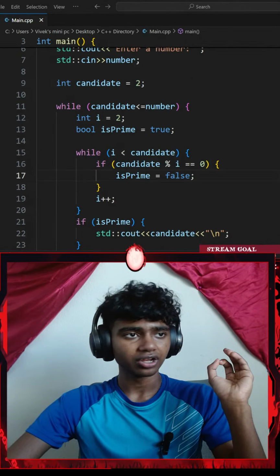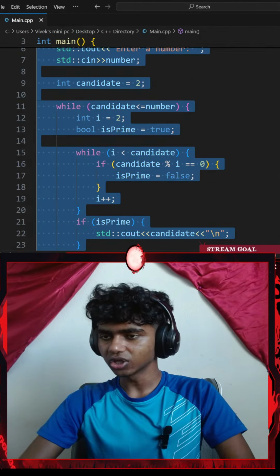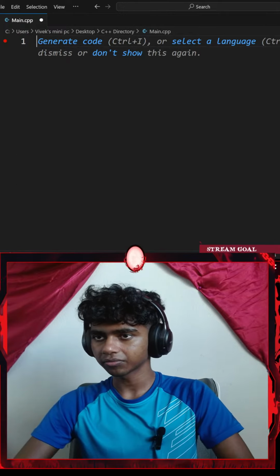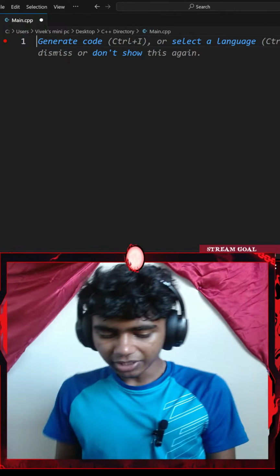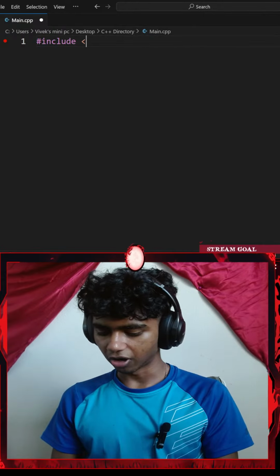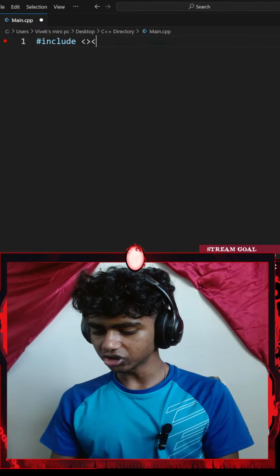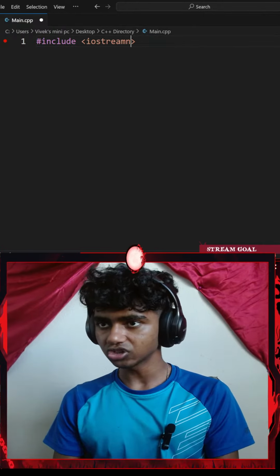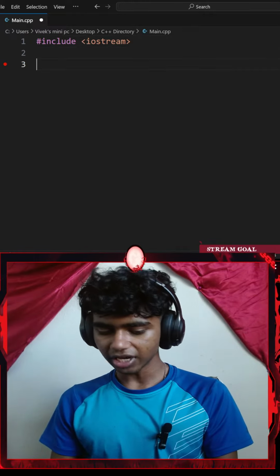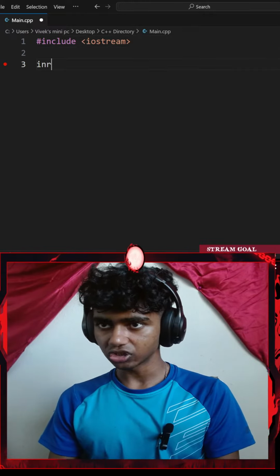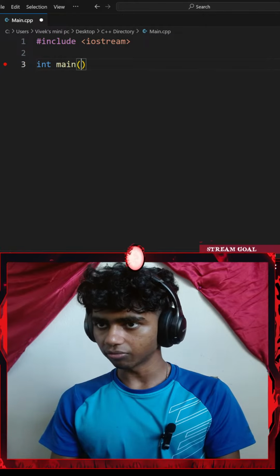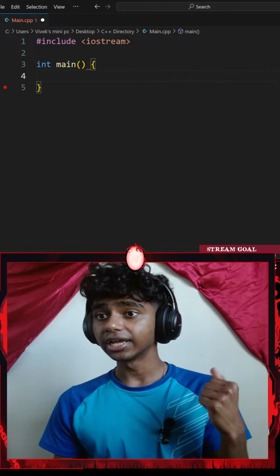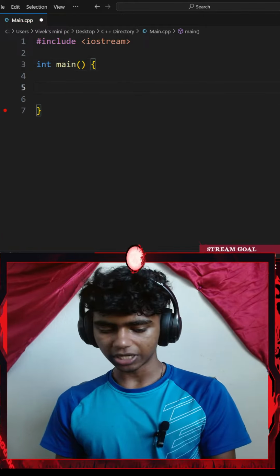Okay, I think I understand, guys. Let's go with Control A, delete the whole thing. Let me start off by including a pair of angle braces and iostream. Then let me typecast my main function to be an integer, so I'll go with int main, a pair of curly braces, and then add a bunch of spaces.